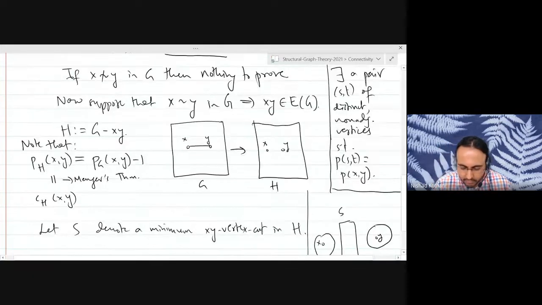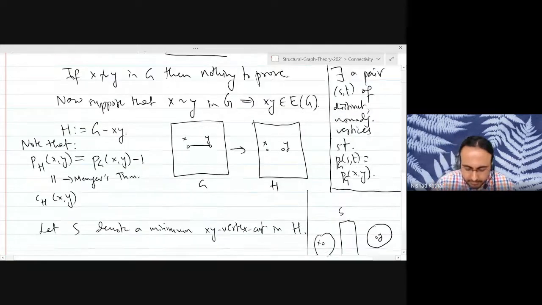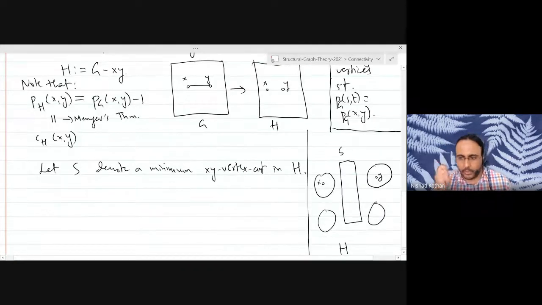What is our goal? We want to find a pair of non-adjacent distinct vertices in the original graph G so that the number of paths between those two is the same as the number of paths between X and Y. So we won't change both the vertices, we will change one of the vertices.